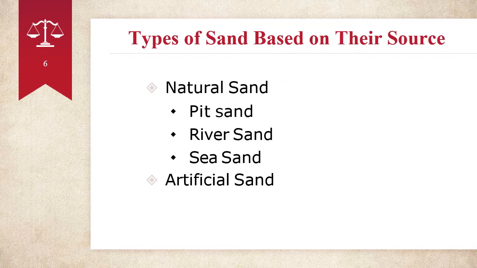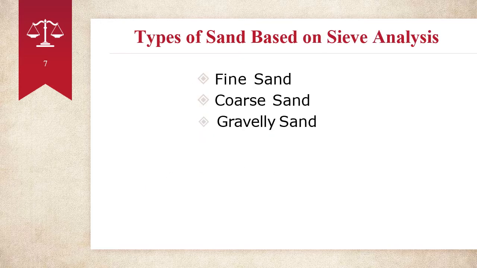types of sand based on their sources: natural sand, which includes pit sand, river sand, and sea sand. And the other one is artificial sand. Types of sand based on sieve analysis: fine sand, coarse sand, and gravelly sand. Fine sand contains particles that are very tiny, and coarse sand contains particles that are larger than fine sand.